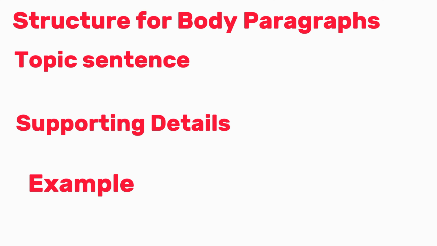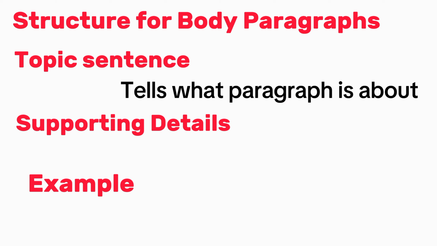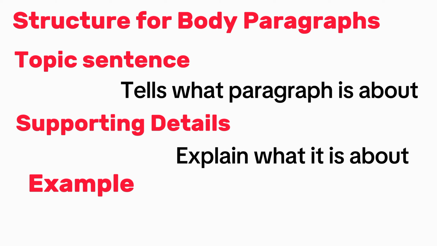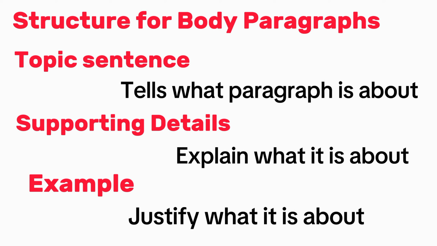The structure for body paragraphs is, first of all, you have to write a topic sentence. A topic sentence is a sentence that explains what the paragraph is about. Then you have to explain it. Explain it further, like what it is about. Then give an example. That's the perfect structure for both of the body paragraphs. Okay? The second body paragraph will have exactly the same structure.